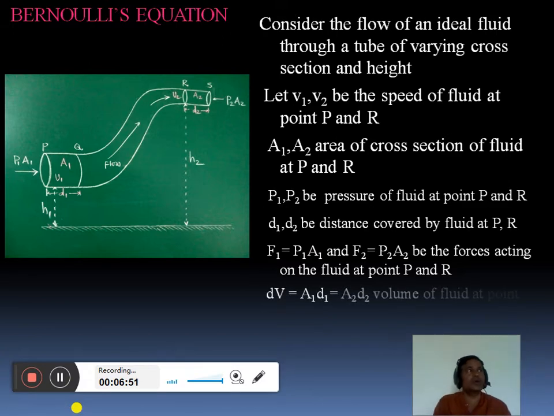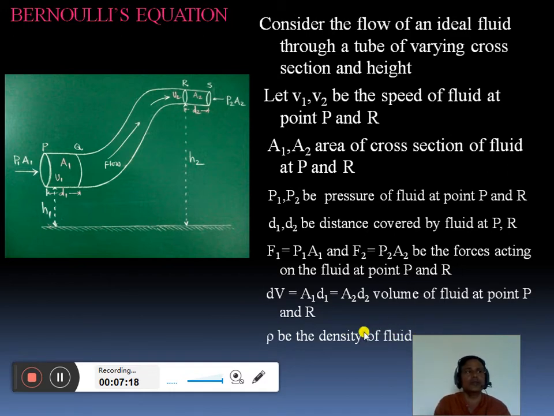dV, which is equal to the product of area and distance, at point P is A1 D1 and at point R it is the product of area A2 and D2, be the volume of fluid at points P and R. So dV is constant, the same near point P as near point R. Next we consider the fluid having density rho, which is the density of this fluid flowing through this tube.